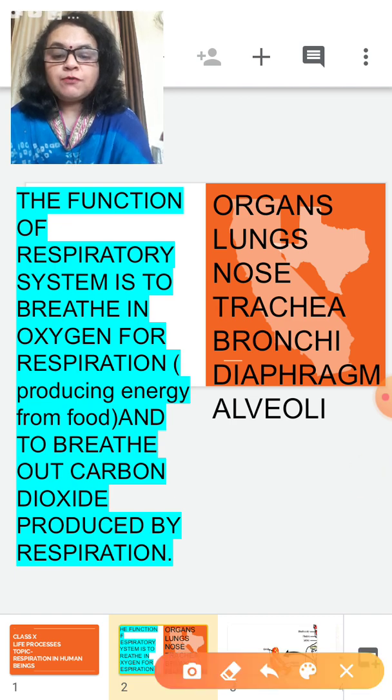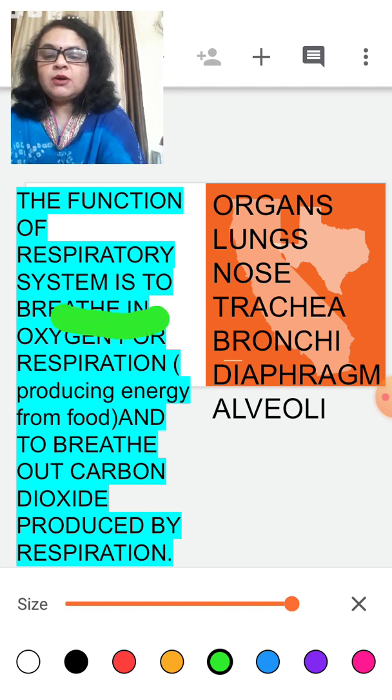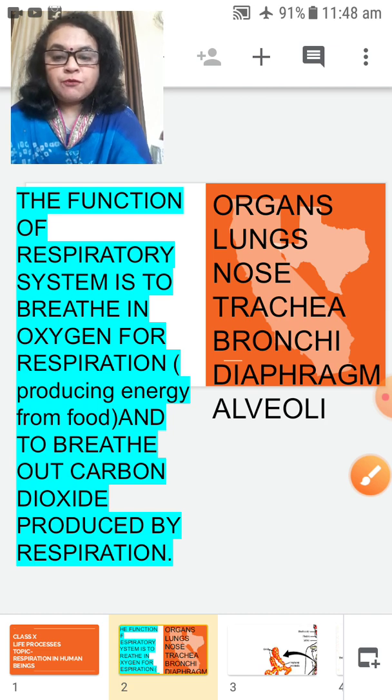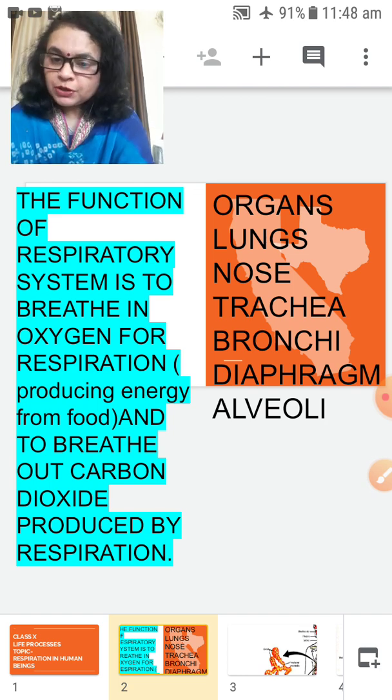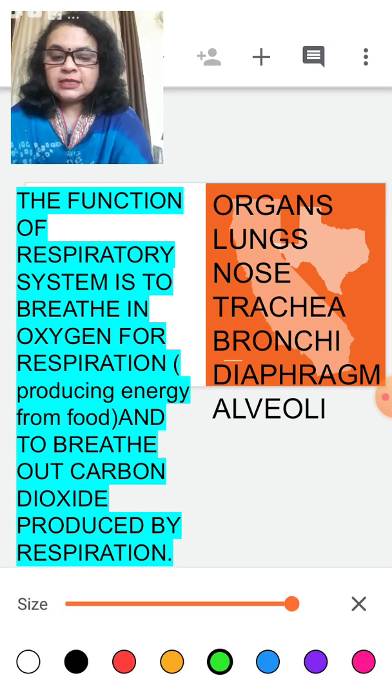The function of the respiratory system is to breathe in oxygen for respiration, producing energy. Where does it produce the energy? From the food, glucose, which is already utilized by the process of nutrition, and to breathe out carbon dioxide produced by respiration. Now let us see what are the organs involved in the respiratory system.